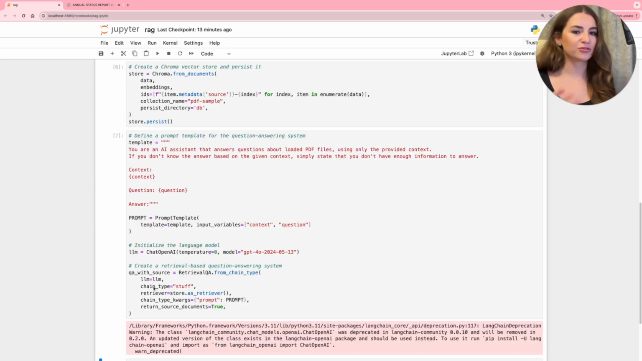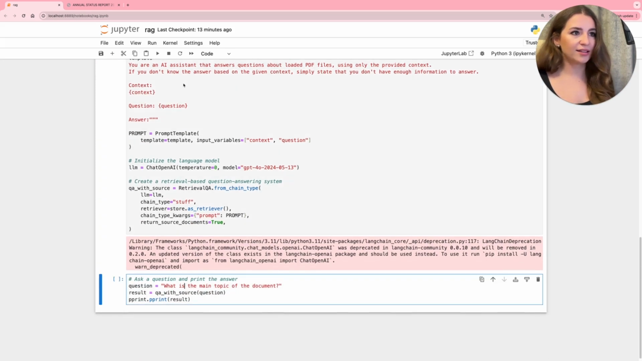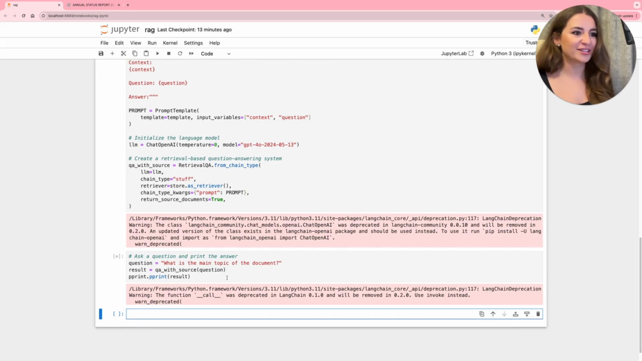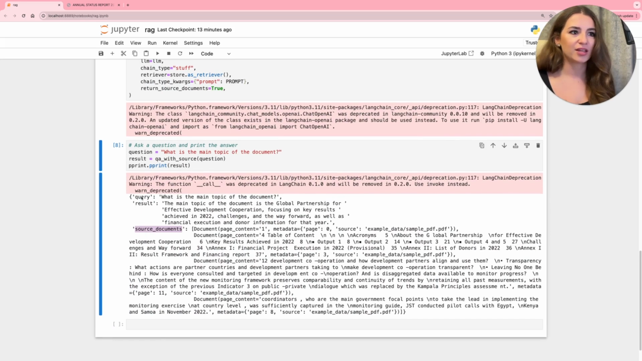And we are almost ready to post our question. A retrieval-based question answering system is created by using RetrievalQA. It combines the large language model, the retriever, meaning the vector store, and the prompt template we just specified. And the last step, we can already post the questions. In the final output, I also included the source documents. So here we have the question itself, the result, and the documents the LLM used to provide this answer.